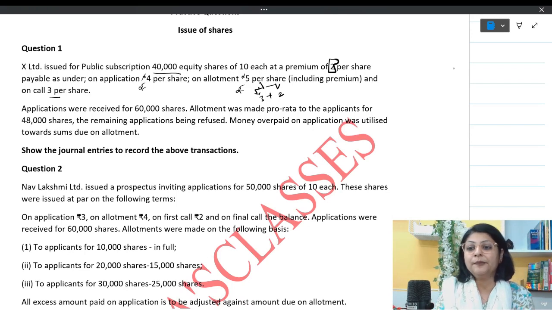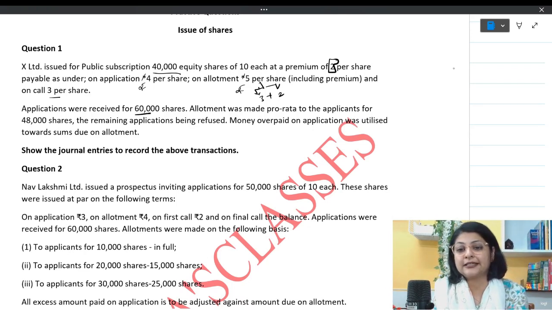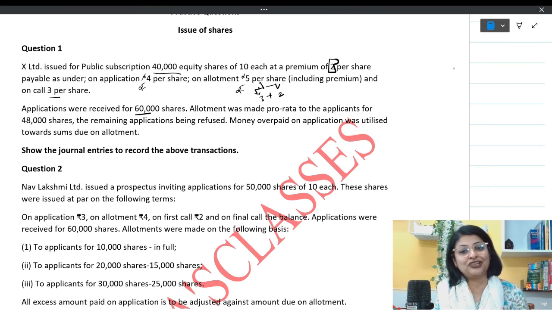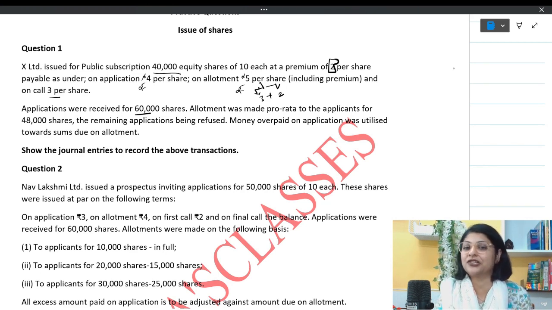This is what applications were received for 60,000 shares. So this is a situation of oversubscription. X Limited had invited the public for 40,000 shares, but the applications came for 60,000 shares. So a situation of oversubscription. How did the company deal with this? Allotment was made on pro rata to the applicants of 48,000 shares.